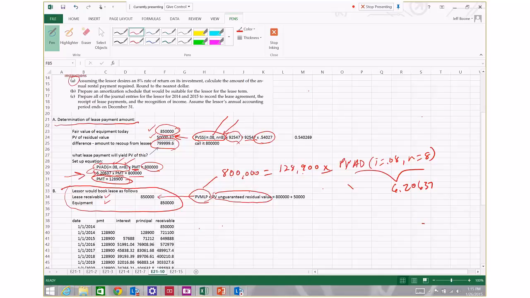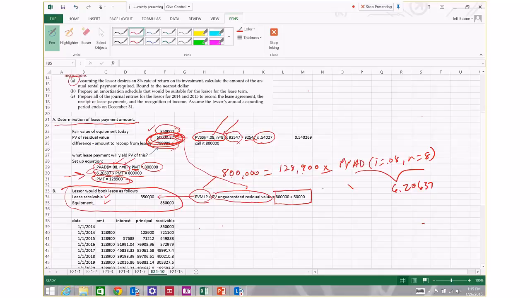The unguaranteed residual value, we calculated that value up here to be $50,000. So, the present value of minimum lease payments of $800,000 plus $50,000 of present value of unguaranteed residual value together gives us the debit to the lease receivable account of $850,000.